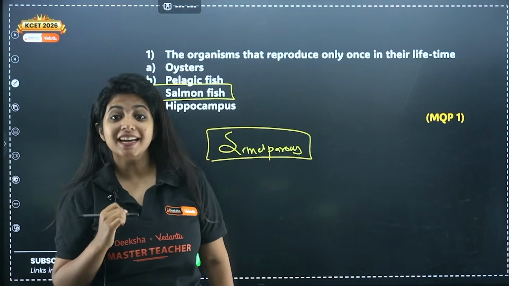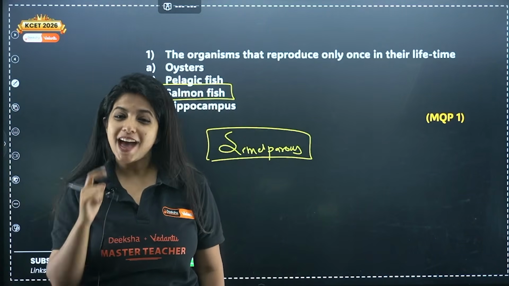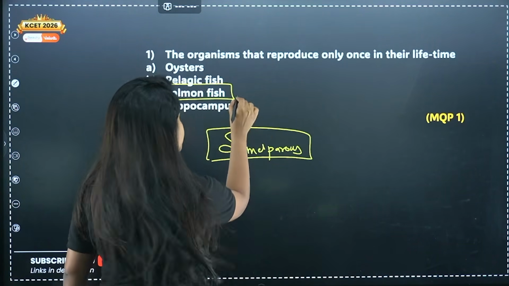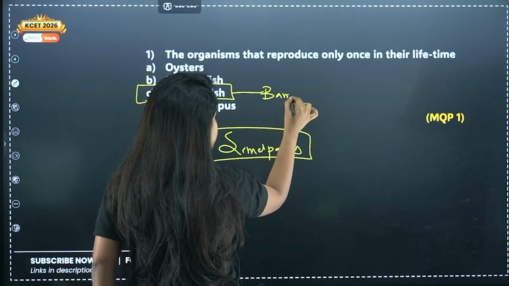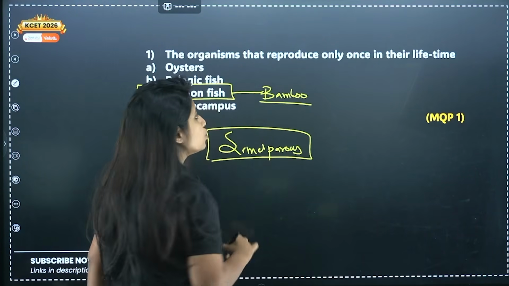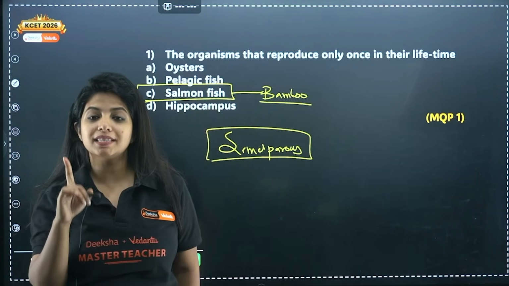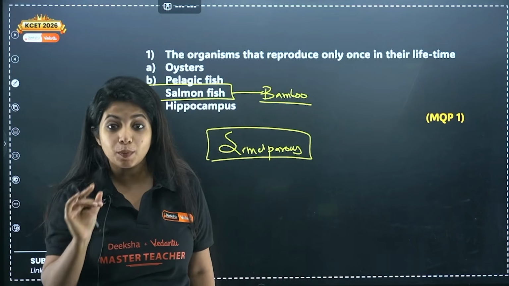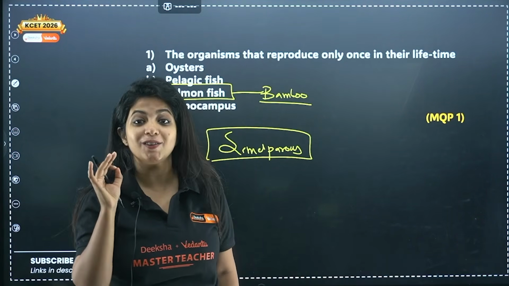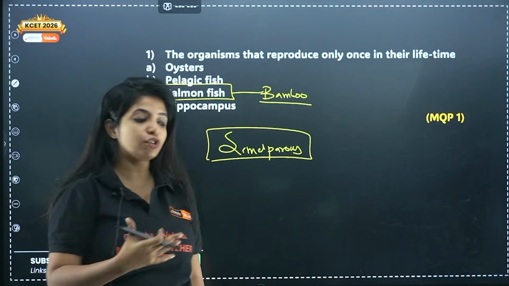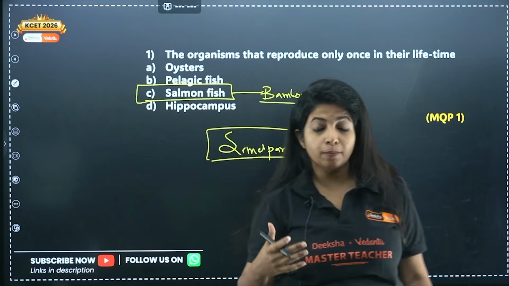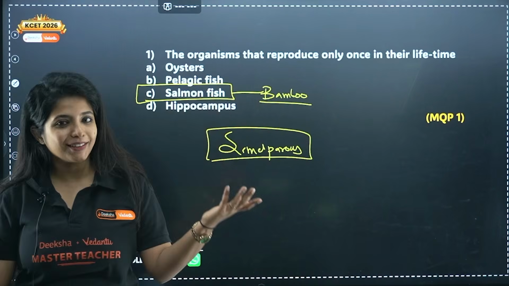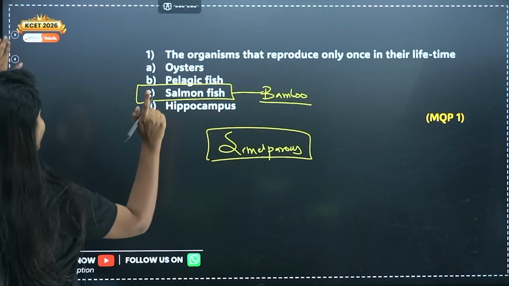In your NCERT, it is given as Pacific salmon, and one more example is given for the organisms that reproduce only once, and that is bamboo. You might have seen bamboo trees, right? So my dear children, those also reproduce only once in their entire lifetime. Now again, this is a sentence-based question which is there right in your NCERT. There are organisms which reproduce multiple times in their lifetime, for example, birds, for example, mammals. Okay? So that is there.